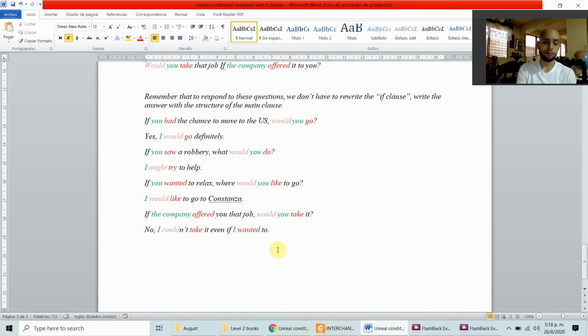So, remember that to respond to these questions, we don't have to rewrite the if clause. Write the answer with the structure of the main clause, and that's it. You don't have to say if. If you had the chance to move to the US, would you go?